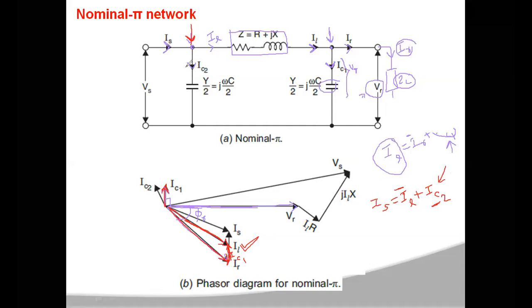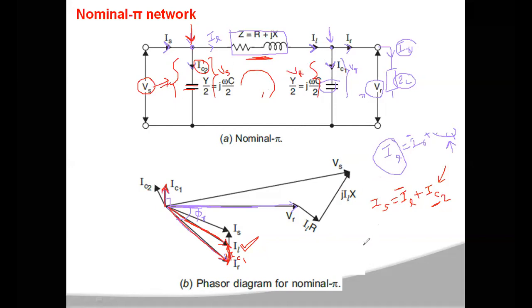Now if you observe, IC2 is the current flowing through this capacitance which is connected at the sending end, and the voltage across this capacitance is your Vs only. So this IC2 will be leading the Vs. But in our phasor diagram, Vs is not represented here, so you have to first write the KVL for this loop. Here Vs is equal to the voltage drop across this impedance Z plus the voltage across this, which is VR.